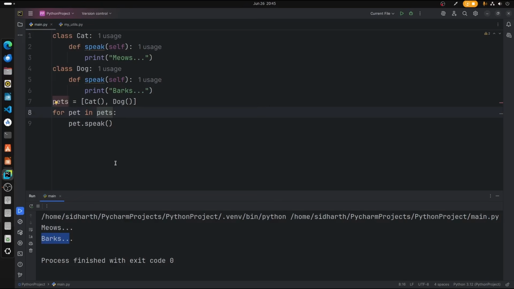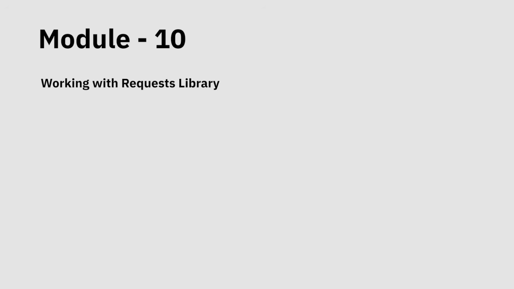And with that in mind, we have come to the end of this module, and for the project I want you guys to create a bank management system with customer accounts, deposits, withdrawal and statement methods. After completing the project, you can upload it to your GitHub repository and share the link in the description box down below, or on whatever platform you are seeing this course. Alright, with that in mind, let's move on to the next module.